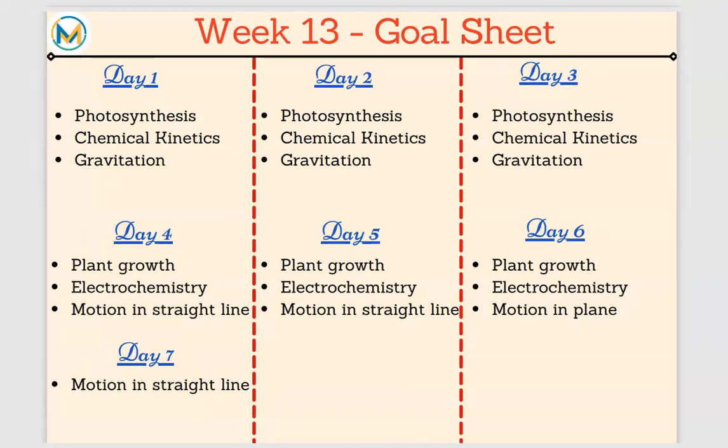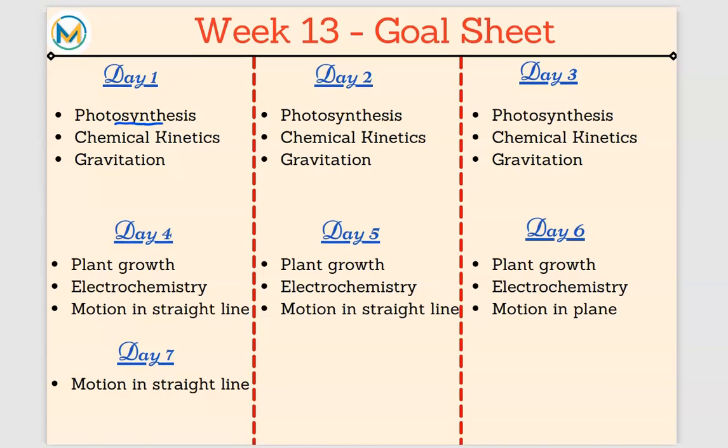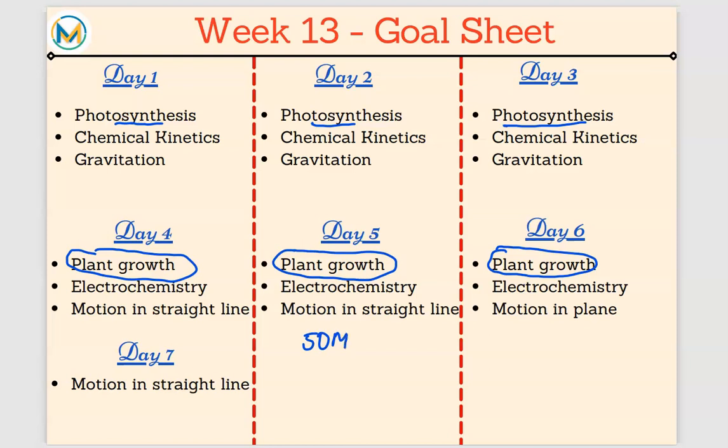So here, photosynthesis I have allotted 3 days. I know it's a lengthy topic, but 3 days should be sufficient to complete this. Try and complete this in 3 days' time. Plant growth, again I am allotting 3 days because you will be doing a lot of reading, underlining the important stuff and 50 MCQs of each. So that requires a minimum of 3 days. So 150 questions of each of these topics, photosynthesis and plant growth.